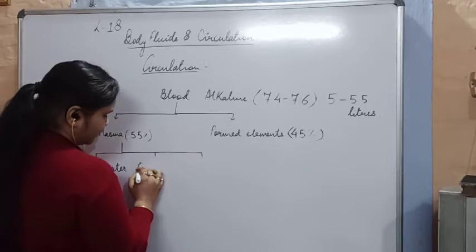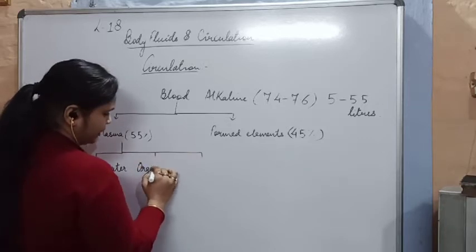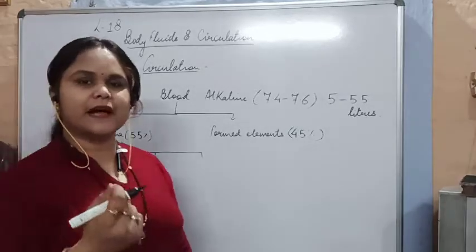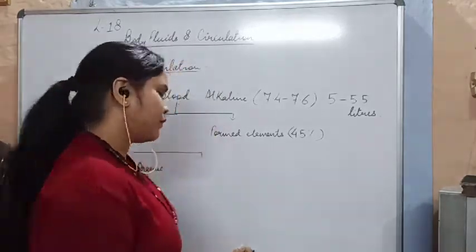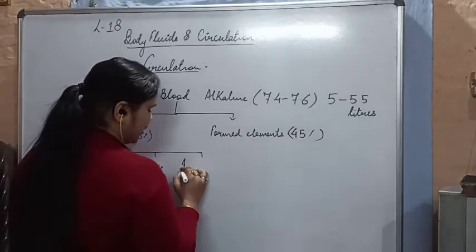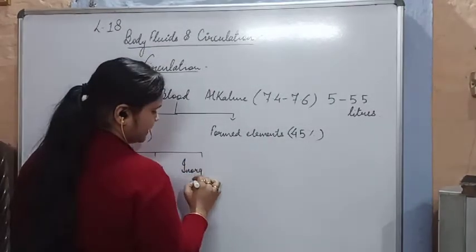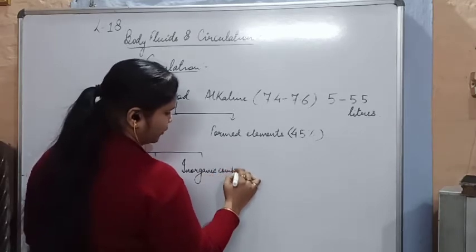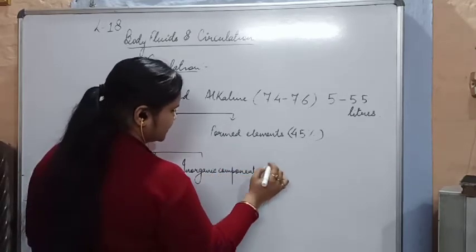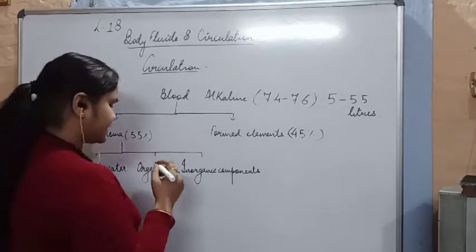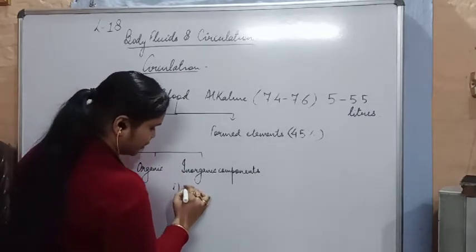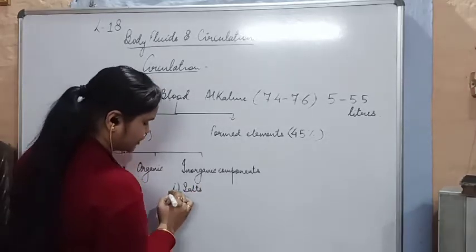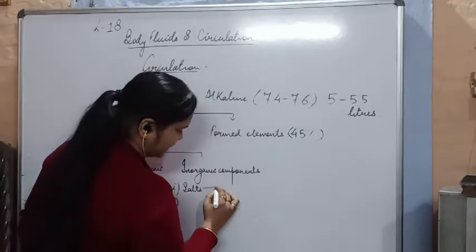The other things we can see involve two components, such as organic components. You all know organic means carbon, hydrogen, oxygen compounds. Then there are inorganic components also present in the plasma. Inorganic components basically comprise your salts, and salts contain ions.